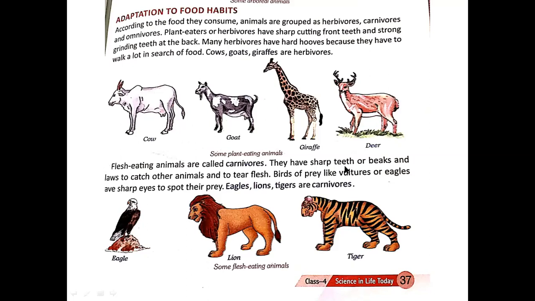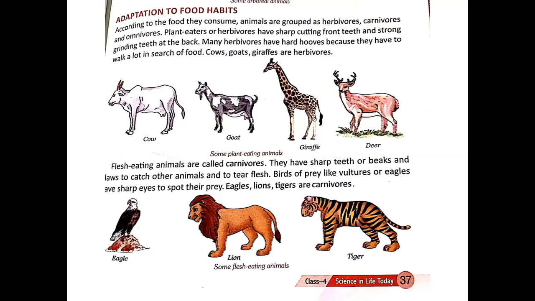They have sharp teeth or beaks and claws to catch other animals and to tear flesh. Birds of prey, like vultures or eagles, have sharp eyes to spot their prey. Eagles, lions, tigers are carnivores. Now, animals that eat the flesh of other animals are called carnivores. Most carnivores have very sharp teeth for tearing out the flesh of their prey.